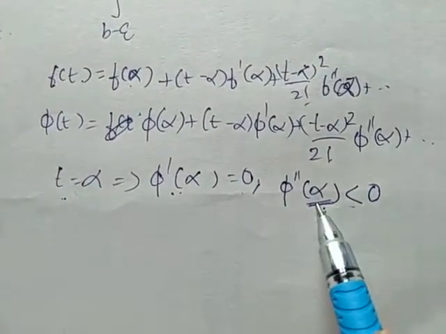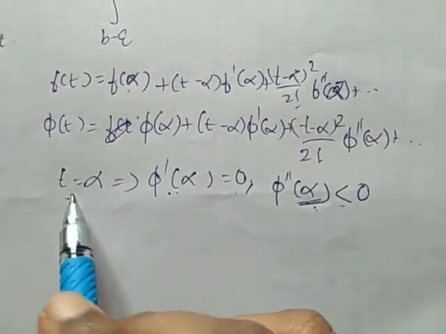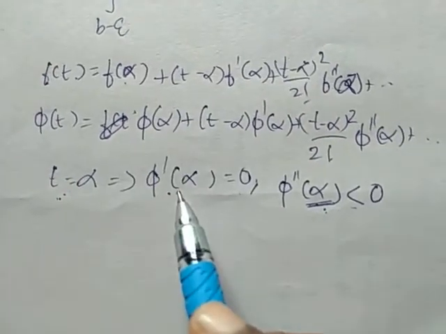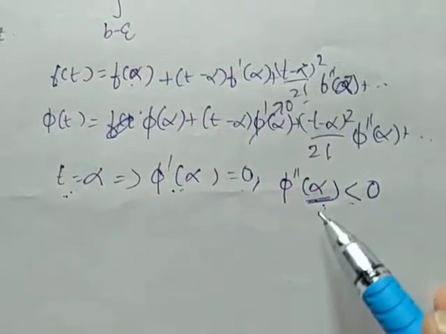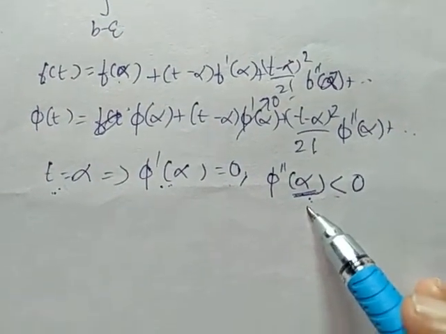So from the definition of maximum value, when t is equal to alpha is maximum, we will get phi dash of alpha is 0. That means this will become 0 and phi double dash of alpha should be less than 0.